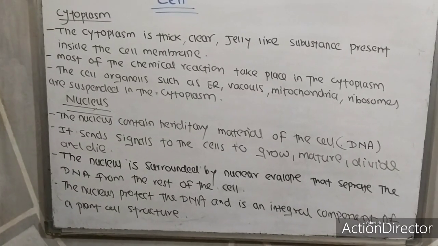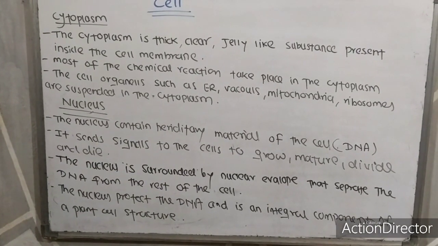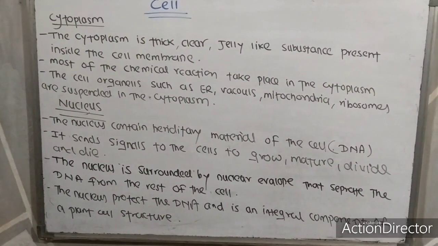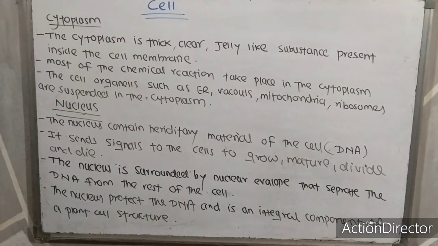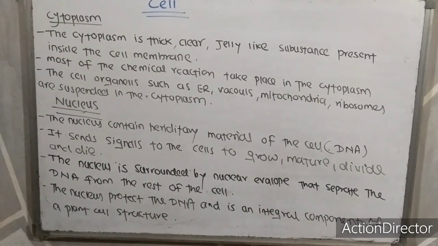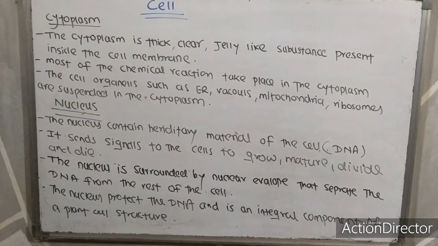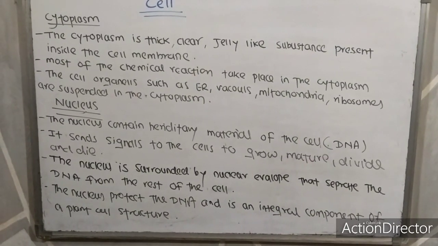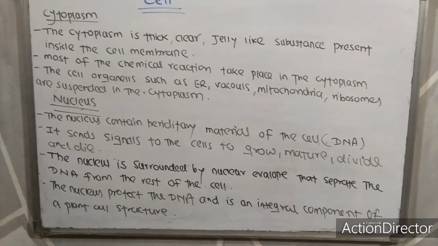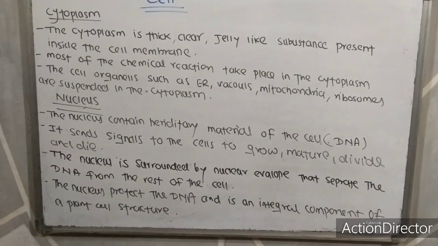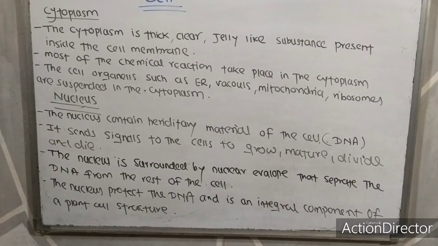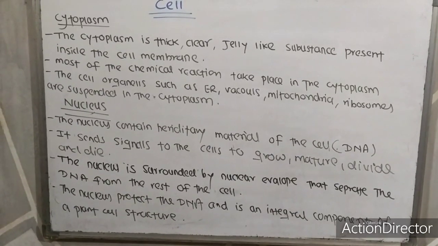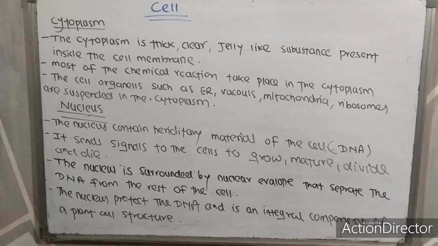Next, nucleus. The nucleus contains the hereditary material of the cell, that is DNA, and hence it is called the controlling center of the cell. It controls all vital activities, and also it sends signals to the cell to grow, mature, divide and die. The nucleus is surrounded by the nuclear envelope that separates the DNA from the rest of the cell. The nucleus protects the DNA and is an integral component of plant cell structure. The nucleus is also known as the headquarters of the cell as it controls all vital activities.